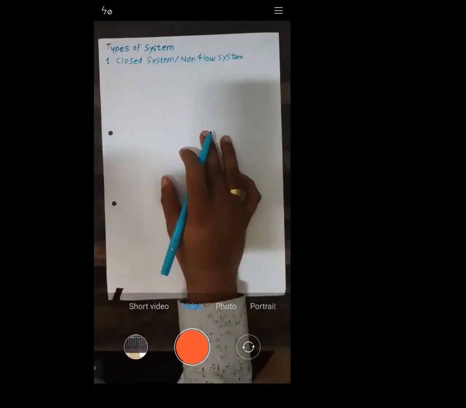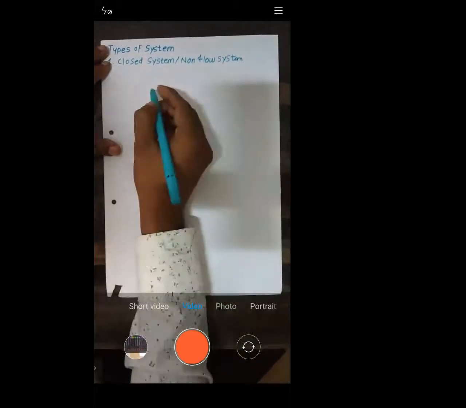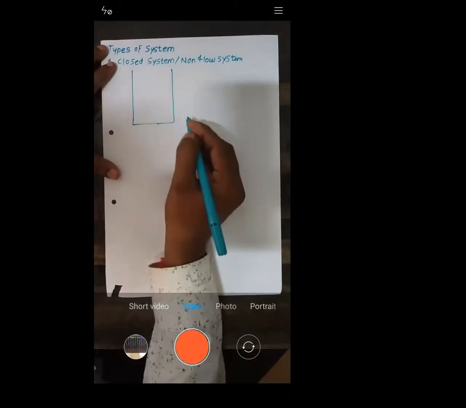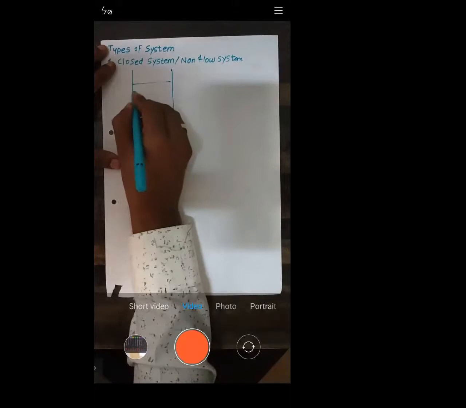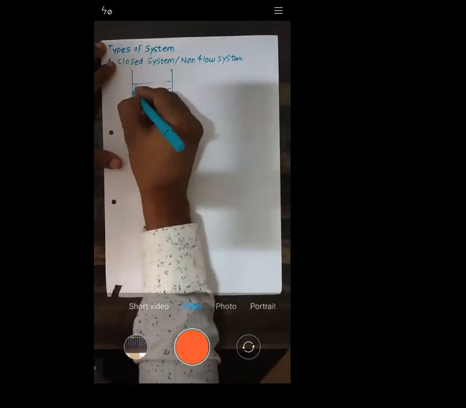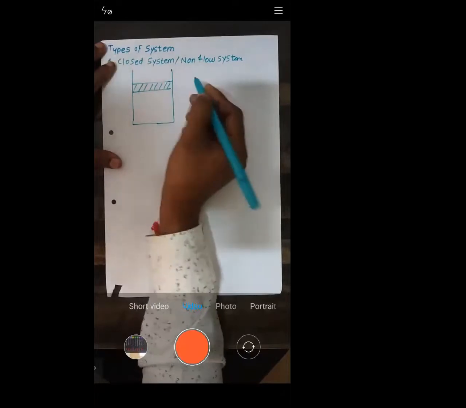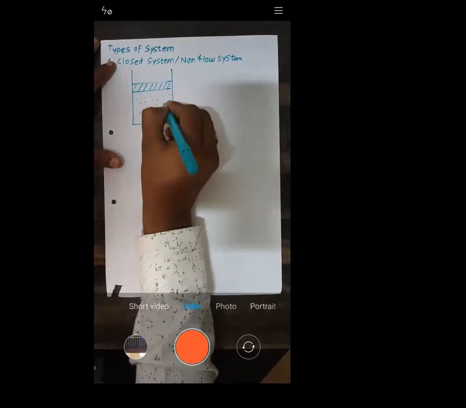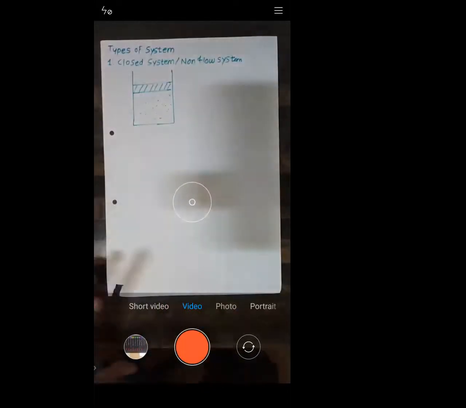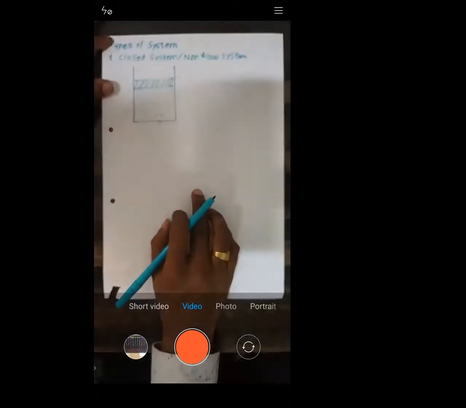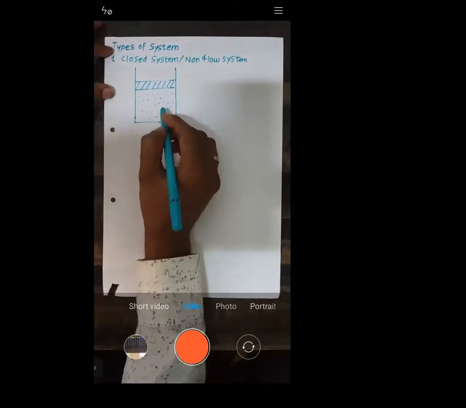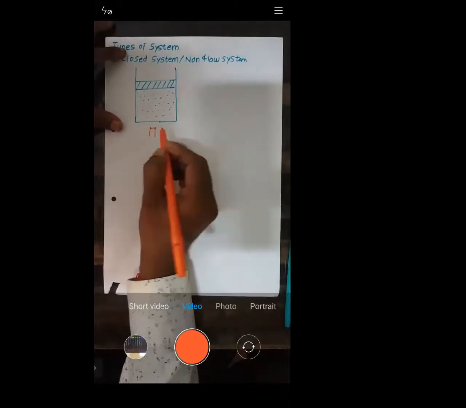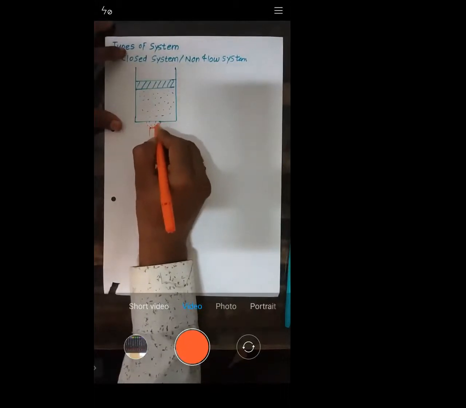I will explain with a simple example. Let's consider a cylinder which is closed. The cylinder is closed at the top, and inside that we have some gas present. Now what we will do here is simply heat it. We'll be simply heating this gas.